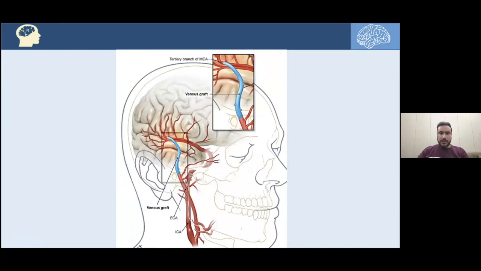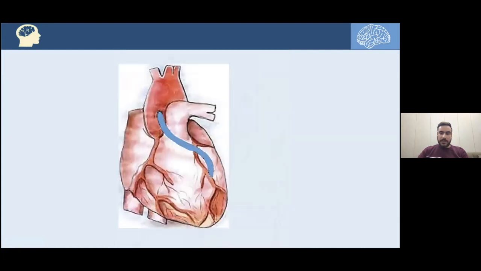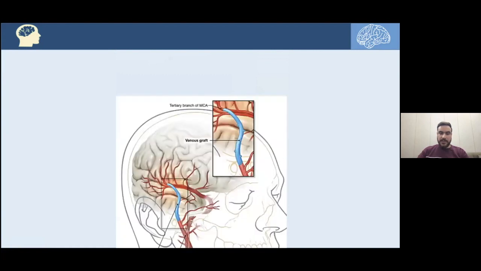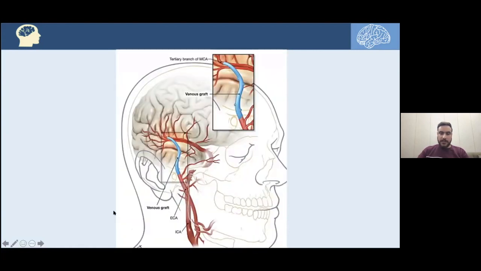Here, as we can see, this is just similar to the concept of the CABG bypass in cardiac surgery. And we are using a saphenous vein graft or a radial artery graft connected on one side to the external carotid artery or the superficial temporal artery. And also in the distal end, it's connected to the cerebral artery. For example, here is the middle cerebral artery. So bypassing the blood, if we have a compromised blood flow, and for instance, in this figure, we have a compromised right ICA.